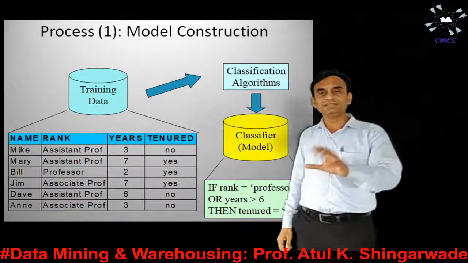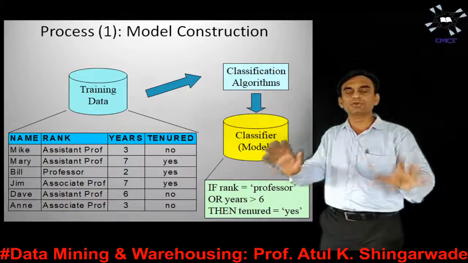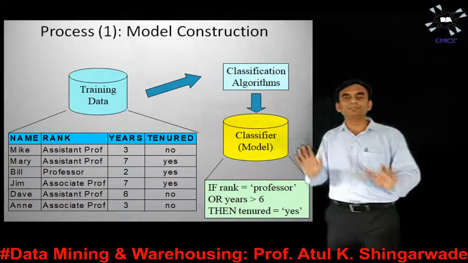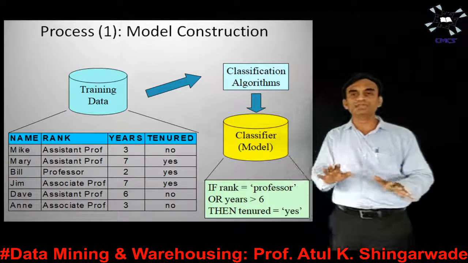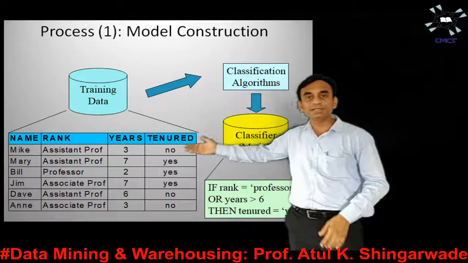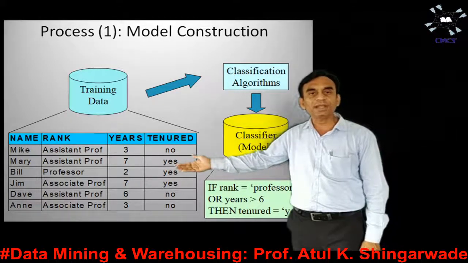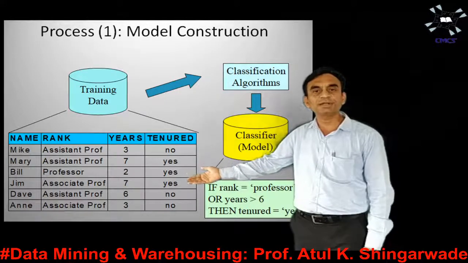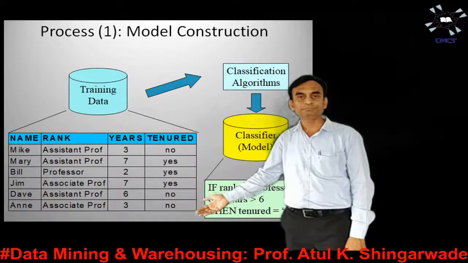So what is tenure? This tenure word is nothing but whether that particular teacher is a permanent teacher or not. Wherever no is written, it means he is a temporary teacher, and wherever yes is written, it means that teacher is a permanent teacher. So we have some records here: Mike is not permanent; Mary, Bill and even Jim, those three persons are considered permanent, whereas Dave and Annie are again considered temporary.